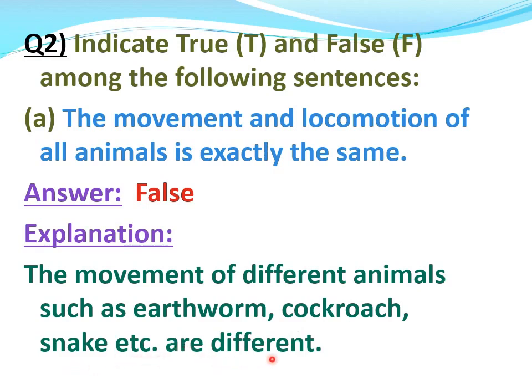So, it is not the same. Beta, you have to just write your answers in your fair notebook. This explanation is just for your understanding of the concept. You have to write only the answer in the fair notebook.